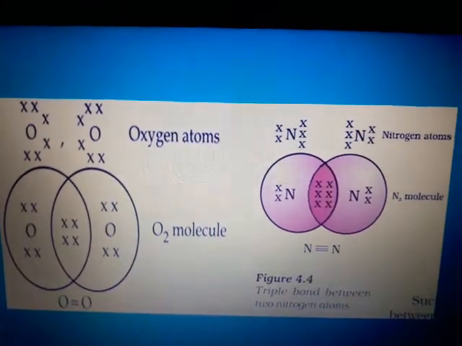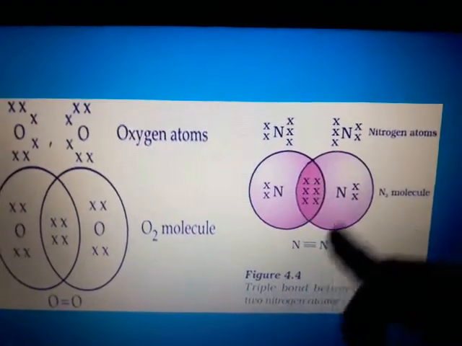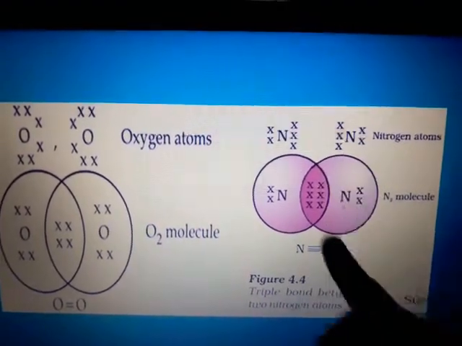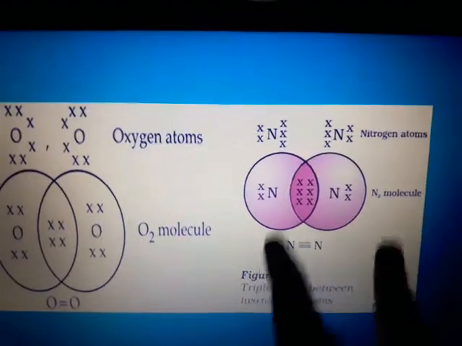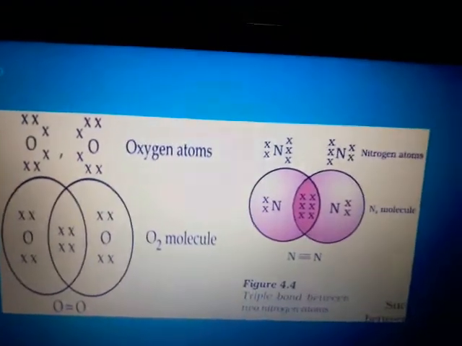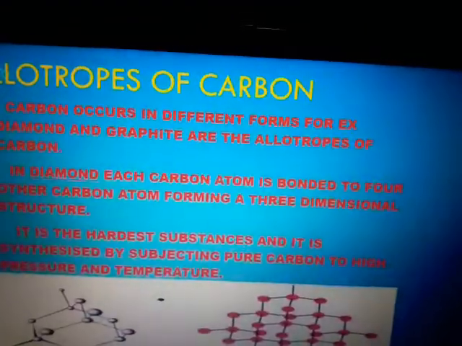What do you mean by covalent bond? The bond formed by sharing of an electron pair. Here electron pairs are shared between two atoms. So this is an example of a covalent bond.